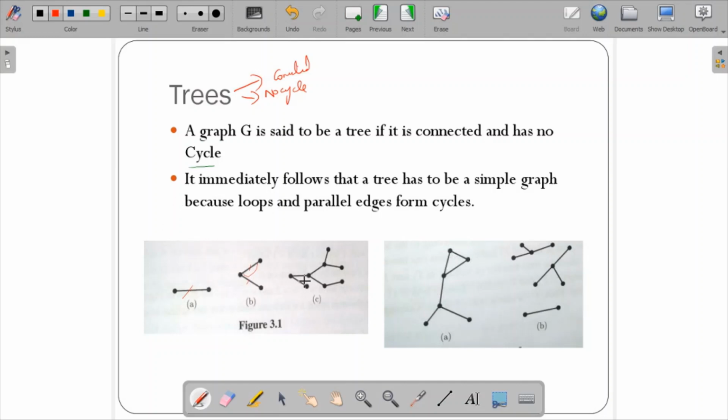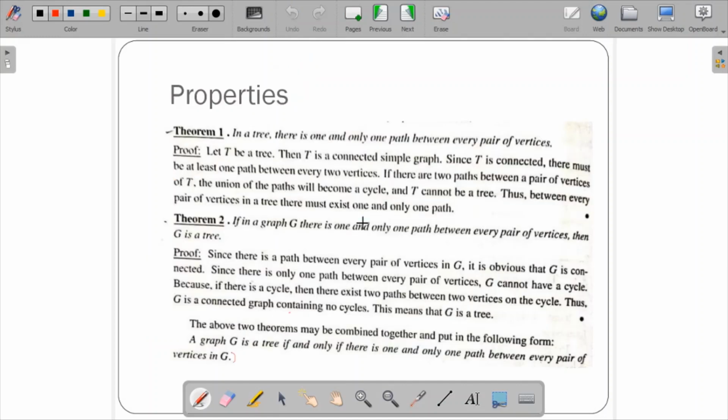So in short, if you remember the definition, a tree should be connected and there should not be any cycle. This is regarding the definition of the tree. Next we will learn about the properties of the tree.